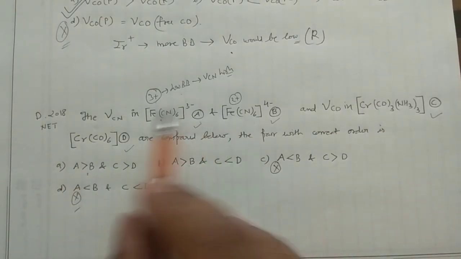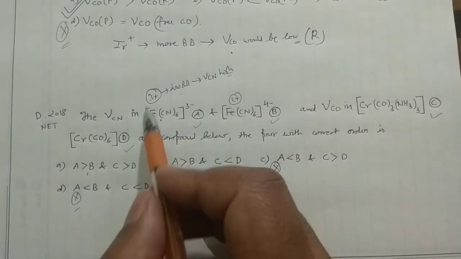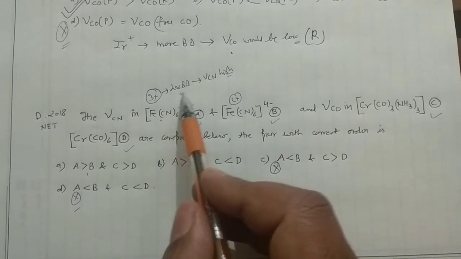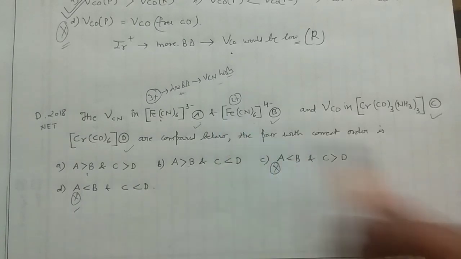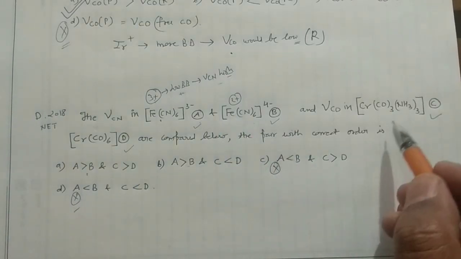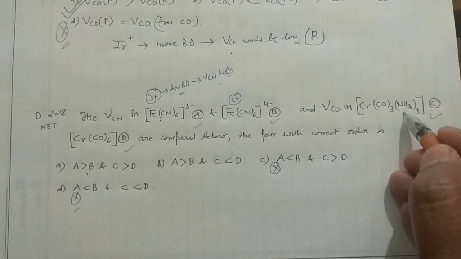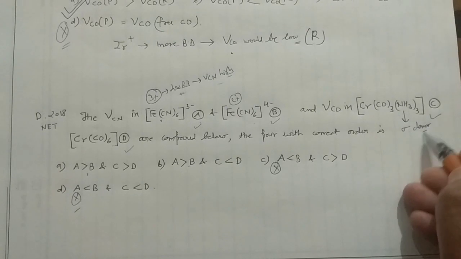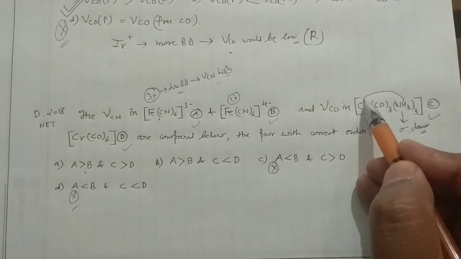So based on the oxidation state, on the electron richness and the electron deficiency, you know that it was electron deficient. So it will form low back bonding. Low back bonding means higher cyanide stretching frequency. Now coming here, this is the sigma donor. So when it is sigma donor, it will donate more electron density here.